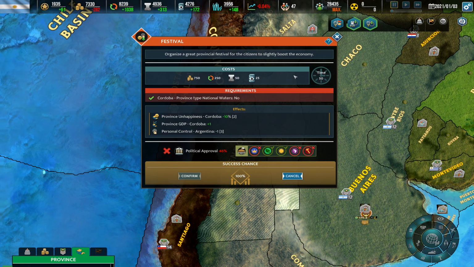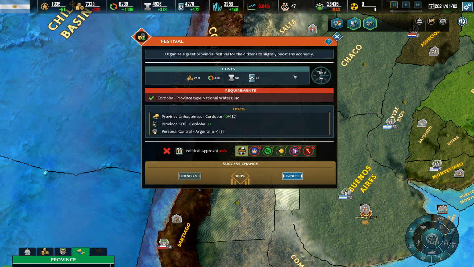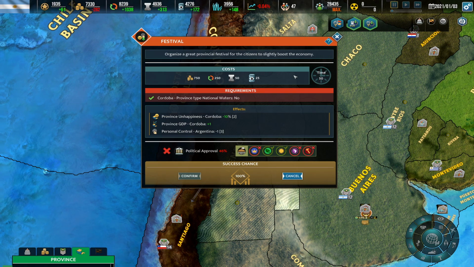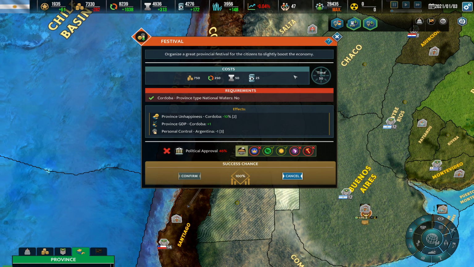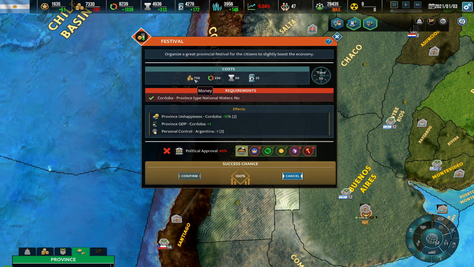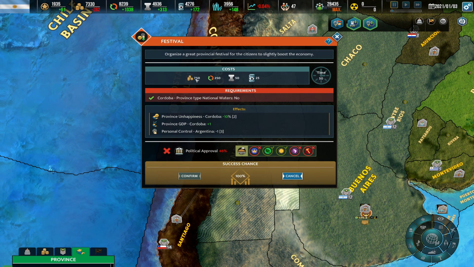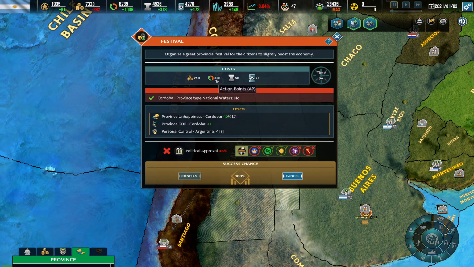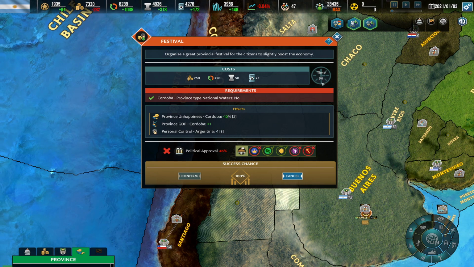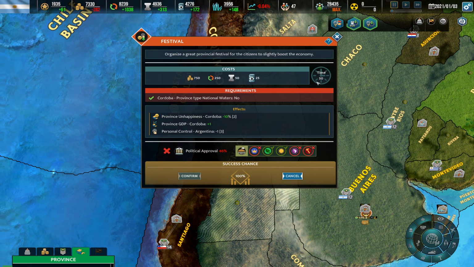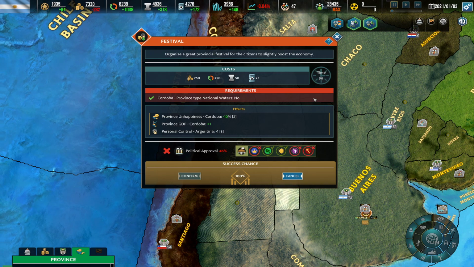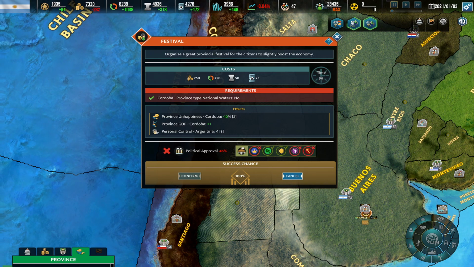This is not to be confused with upkeep. Upkeep is a continuous, static amount of resources that are going to be subtracted when you get that action or that project. In this case it is a one-time cost of 750 money, 250 action points, 50 metals, and 25 fuel. And this is the amount of time in days that this action is going to take. These are the requirements. And here we see the effects of the action.